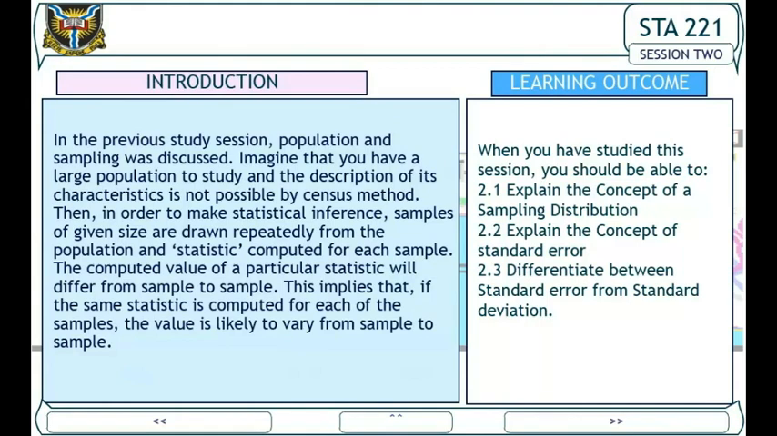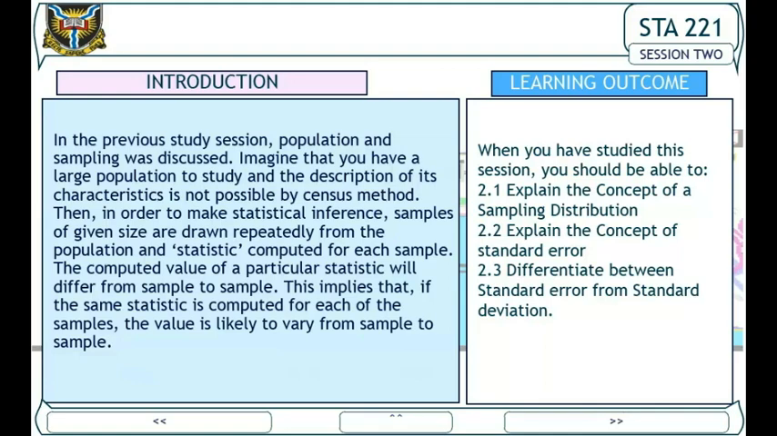Imagine that you have a large population to study and the description of its characteristics is not possible by census method. Then, in order to make statistical inference, samples of given size are drawn repeatedly from the population and a statistic is computed for each sample. The computed value of a particular statistic will differ from sample to sample. This implies that if the same statistic is computed for each of the samples, the value is likely to vary from sample to sample.